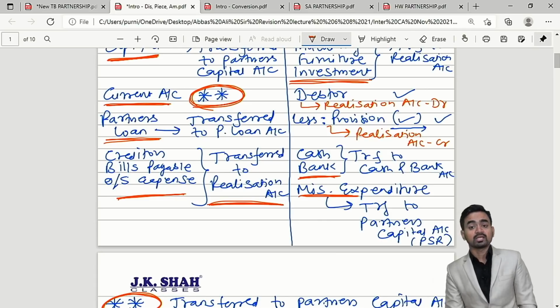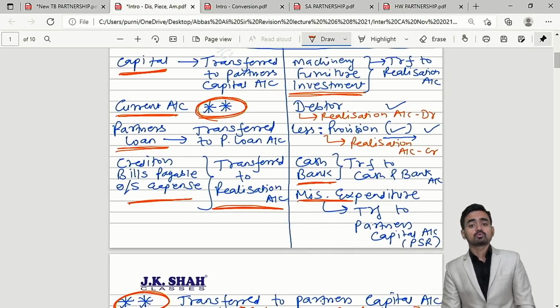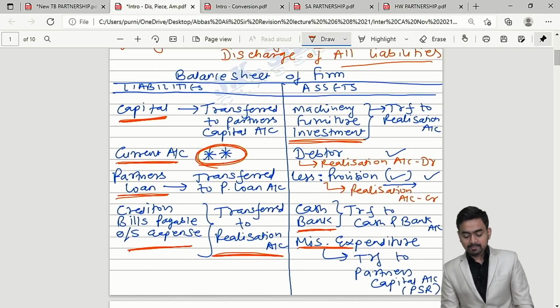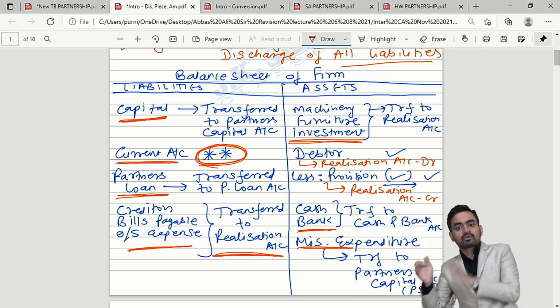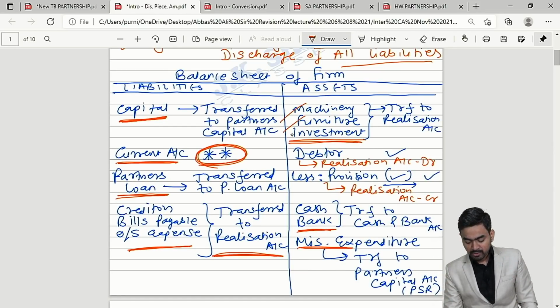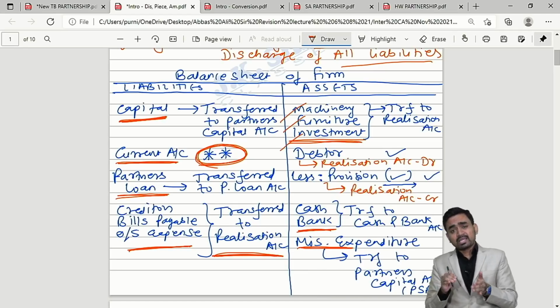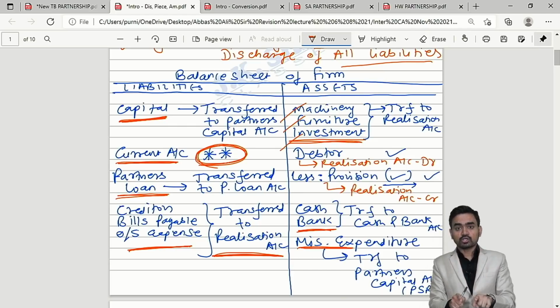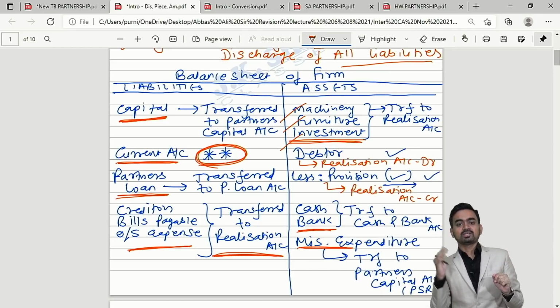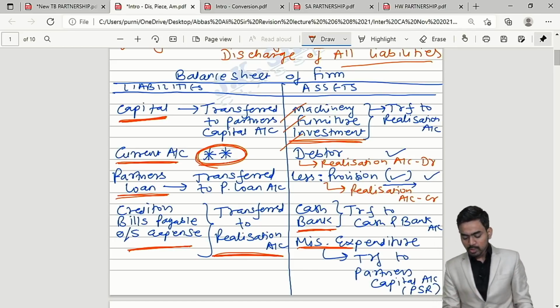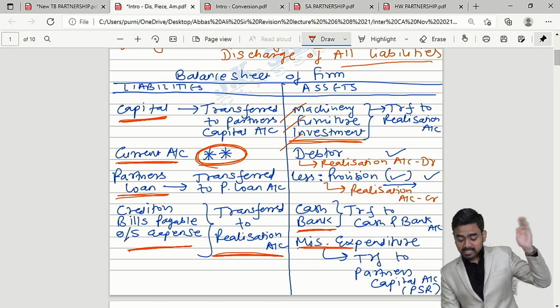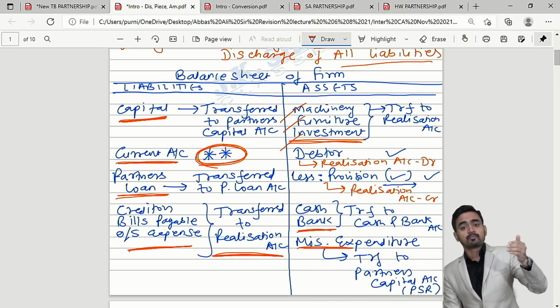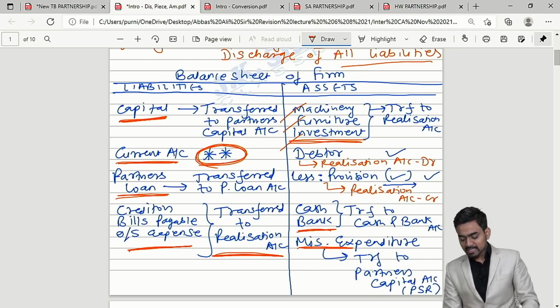will be transferred to realization account, because objective is what? To discharge all these liabilities. Then assets, you have to transfer to realization account like machine, furniture, investment. Now in case of debtor, you will get this presentation, that is debtor less provision. Then in such case, transfer your debtor gross amount separately and provision separately. Clear? So I have written here, debtors transfer separately in the realization debit and provision separately in the realization credit.